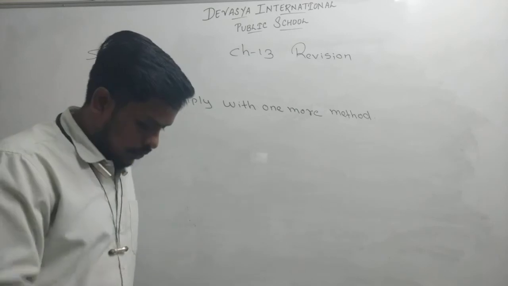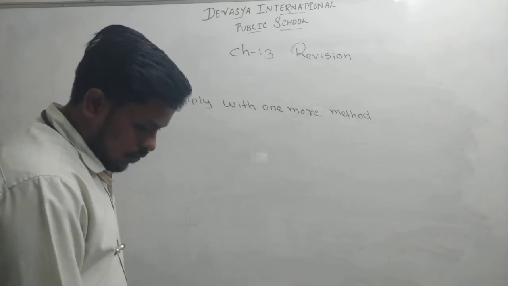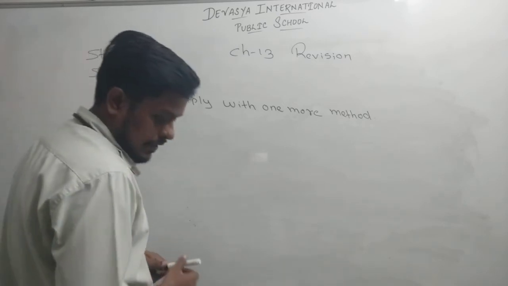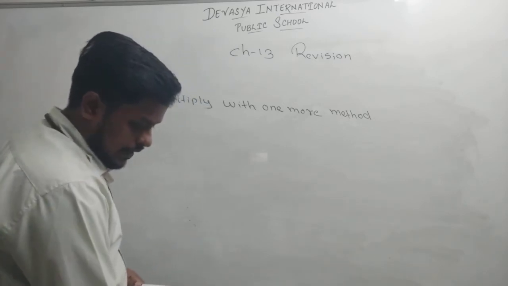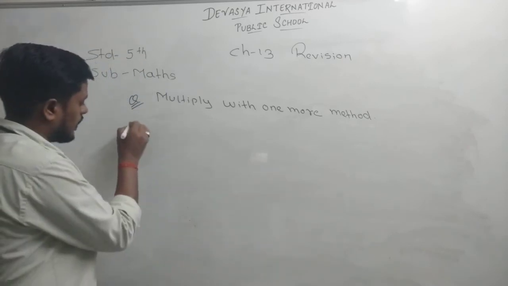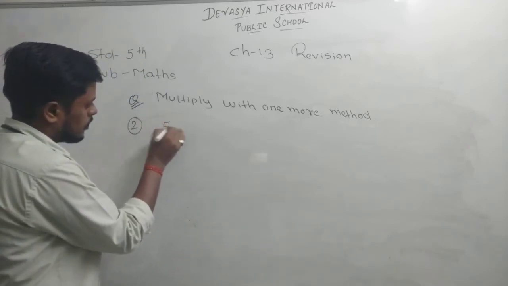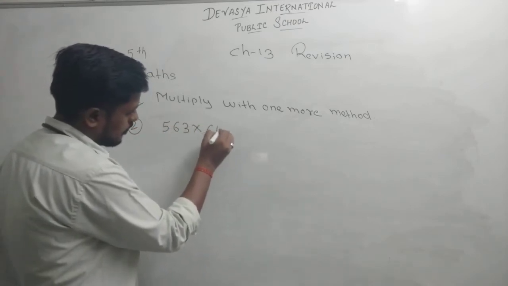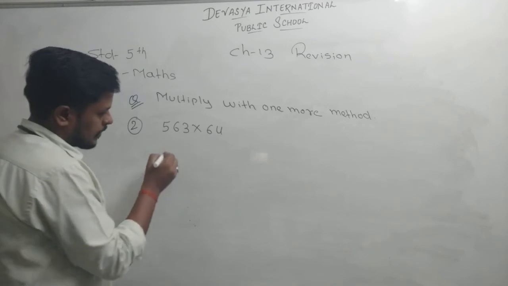Clear? Now one more, the same question, but we can take 563 multiply by 64. Again, same method.